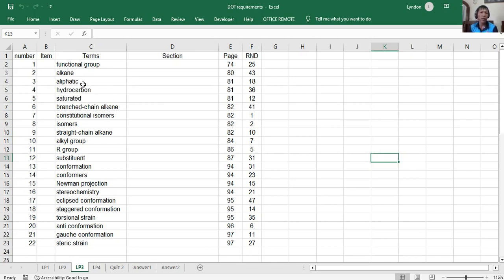And then you have the term hydrocarbon. As the name implies, it is a compound which is usually only made of carbon and hydrogen as the elements.